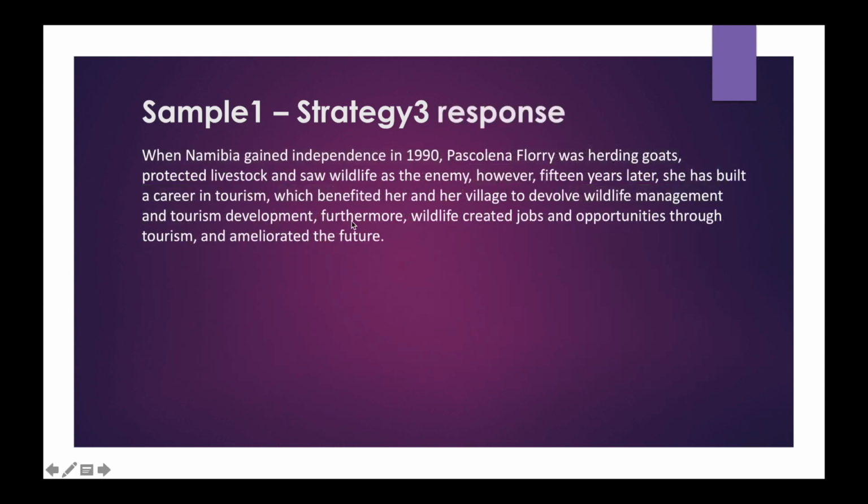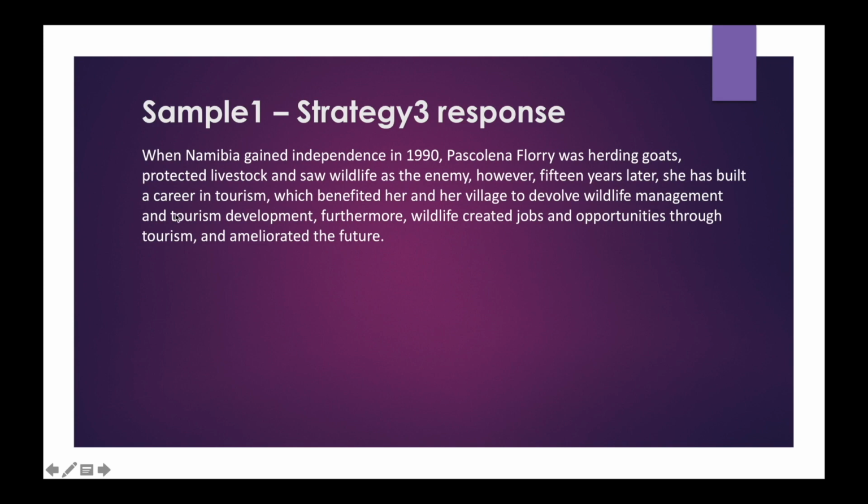So this is how I have framed the sentence. When Namibia gained independence in 1990, Pascalina was herding goats, protected livestock. Everything should be past tense, and saw wildlife as the enemy. However, 15 years later. So here I am using however instead of moreover because she has built a career in wildlife, but she saw this as enemy. Even though this is a negative point, she has done something positive. Therefore mention however instead of moreover. Here which benefited her and her village. This is a complex sentence as I am using a which clause.